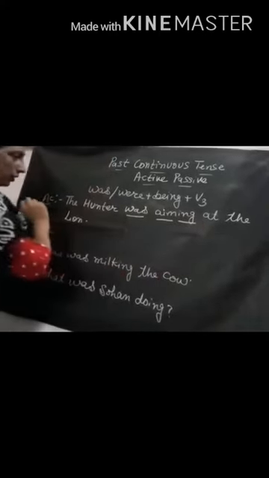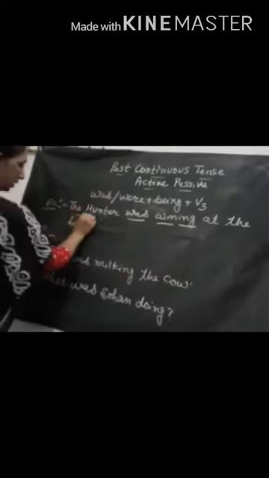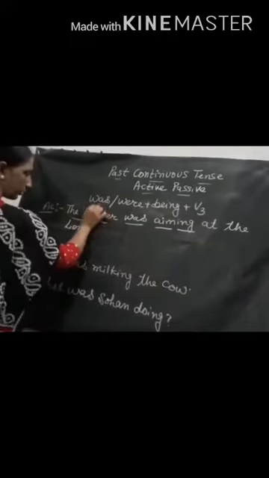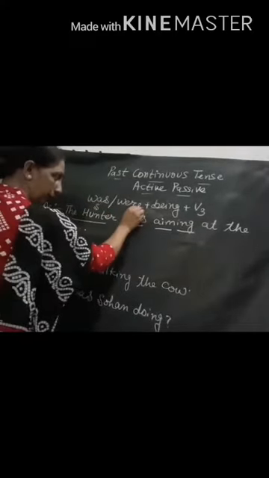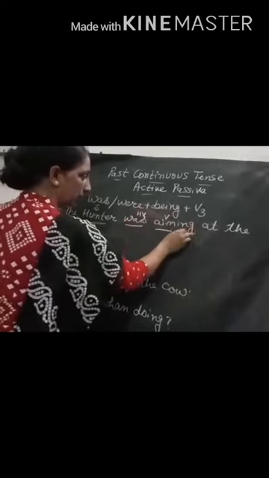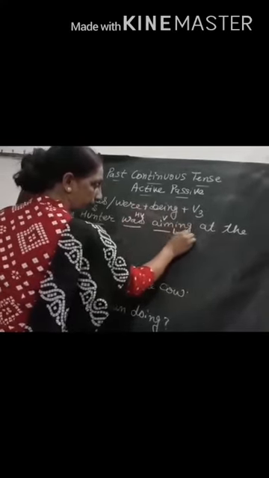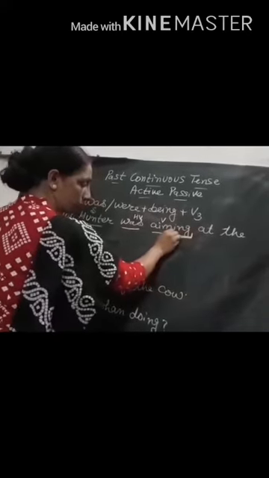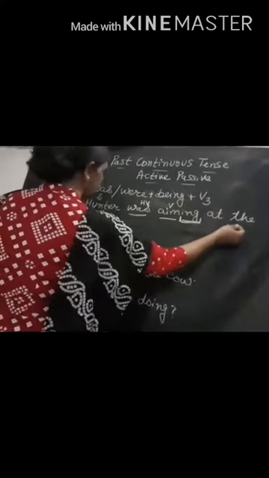There are three things. This is the subject, this is the helping verb, this is the verb, this is the ing, which shows the continuity, and at is the preposition, and the line is the object here.